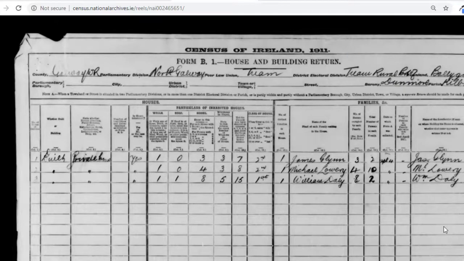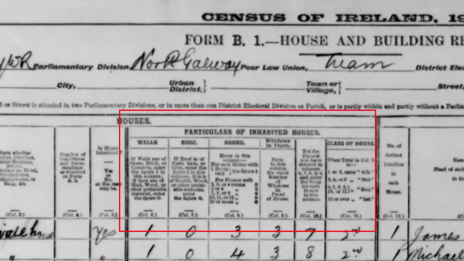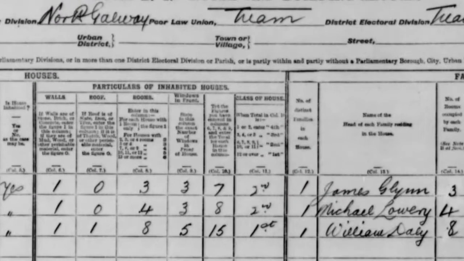Like 1901, we can check here under the particulars of the inhabited house, and again build a picture of what that house might have looked like. Sometimes the information is the same, sometimes it's different. So we can see here that James's house is still built from walls of stone and a roof of thatch. However, the number of rooms seems to have increased. Previously, the number 2 was added here to indicate that there were between 2 and 4 rooms. Now, however, the number 4 is added, and that means that there are between 7, 8 and 9 rooms.